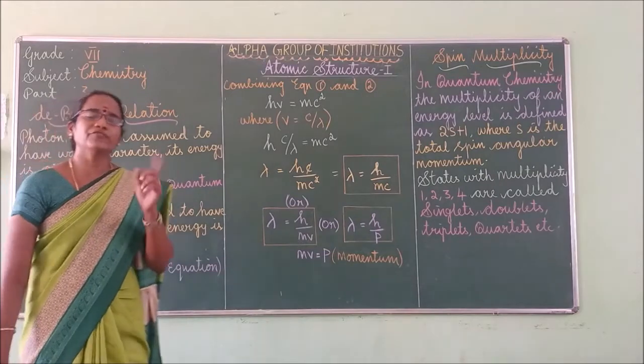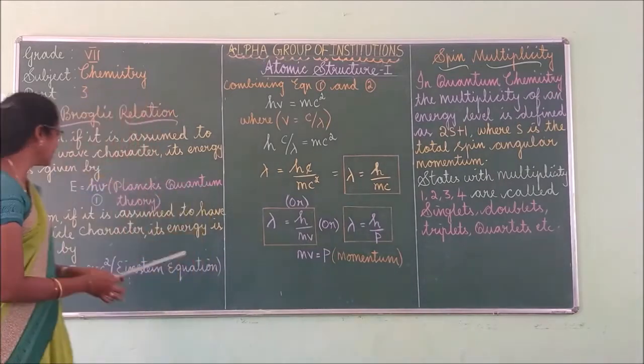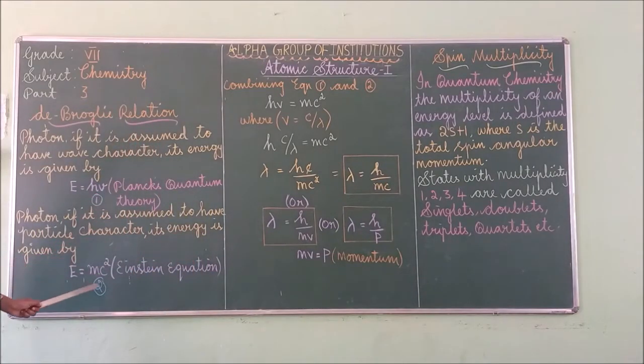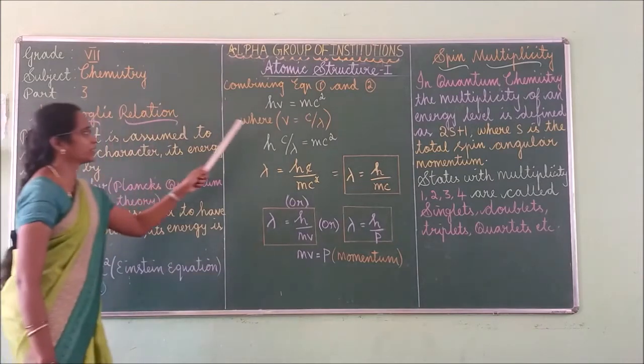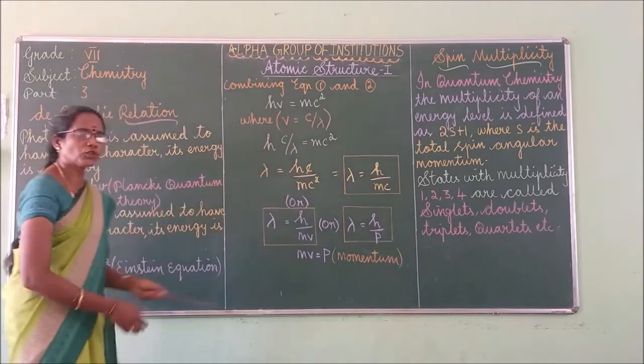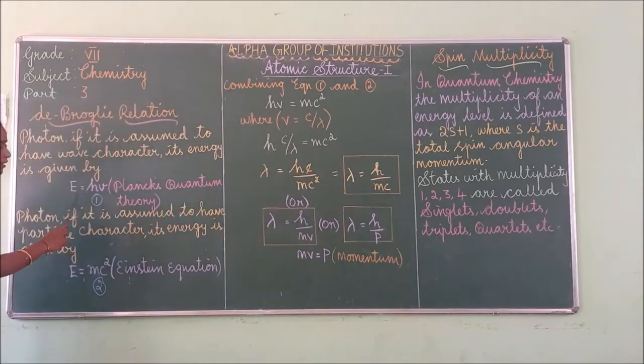Now, combine the first equation and the second equation. So what will you get? You will get hv is equal to mc square, E being common. Here h is Planck's constant, v is the frequency,